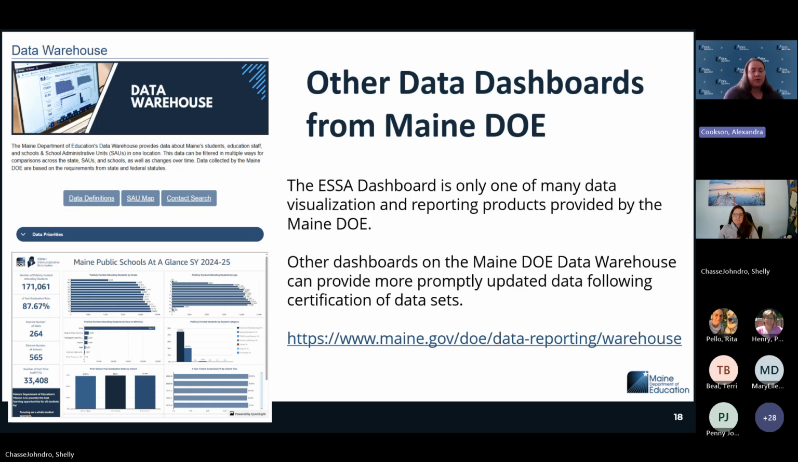So if you are going through that data and you want a more up-to-date data set, you don't want to wait until next year to see the data that's available on the ESSA dashboard.